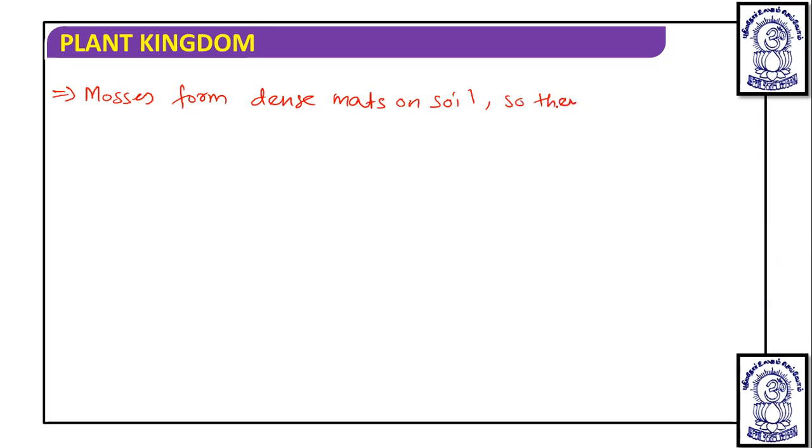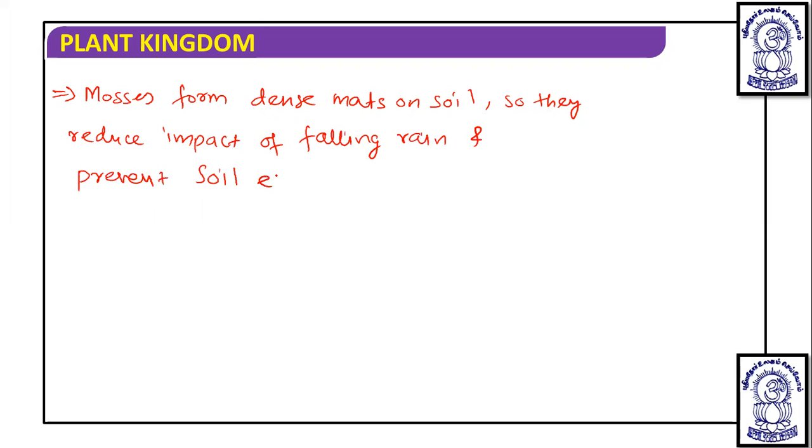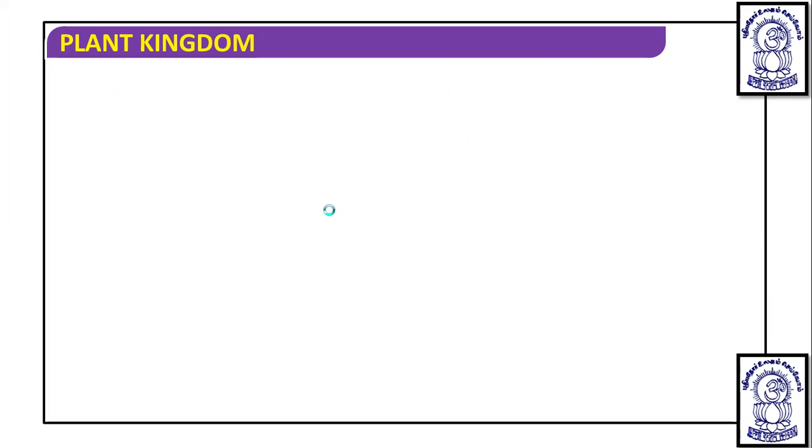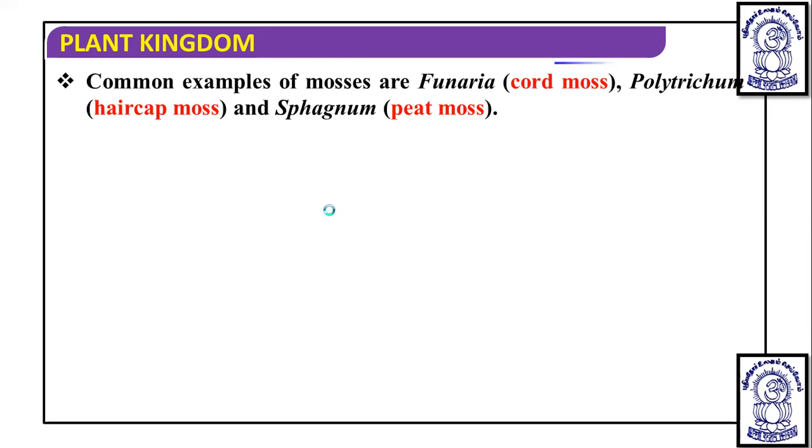So they reduce the impact of falling rain and prevent soil erosion. So mosses also play a role in prevention of soil erosion. So that is about the mosses, okay, and their role.